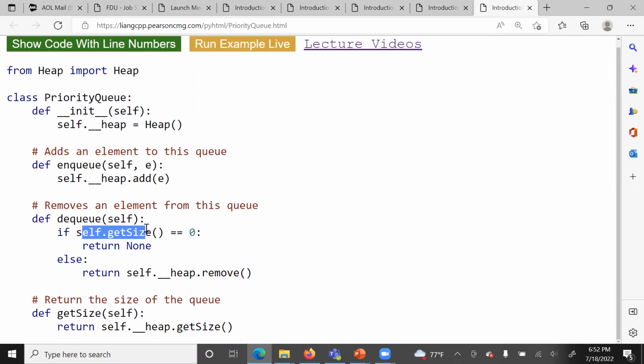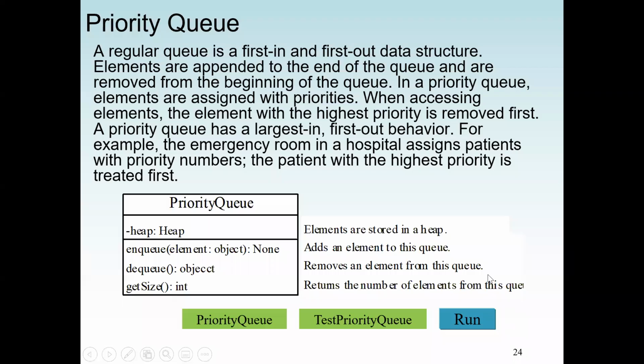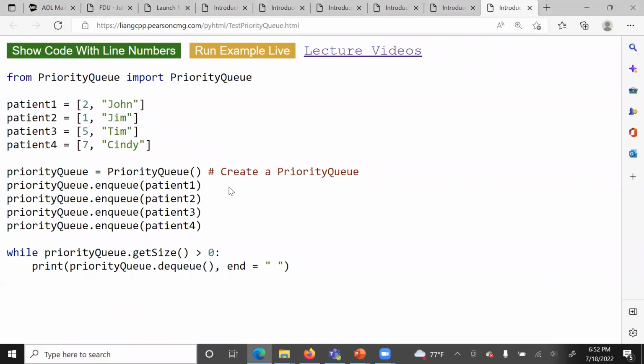For the dequeue, first we have to check if the queue is empty. If it's not empty, then we use the remove method to remove. We can also get the size using the getSize method. Now let's see an example of the test.